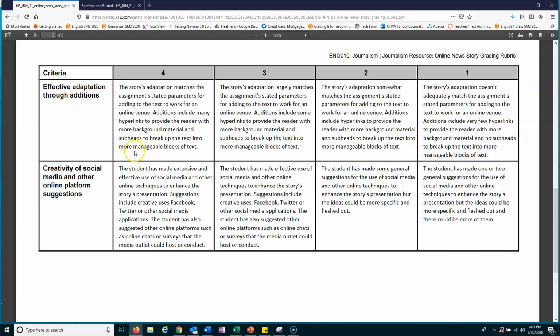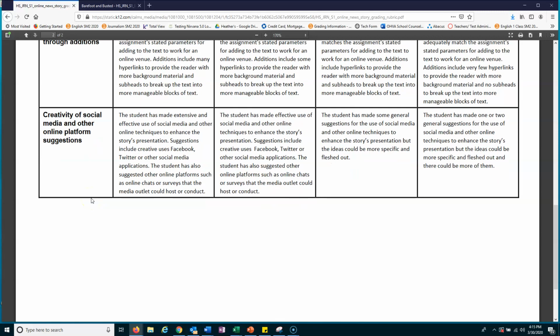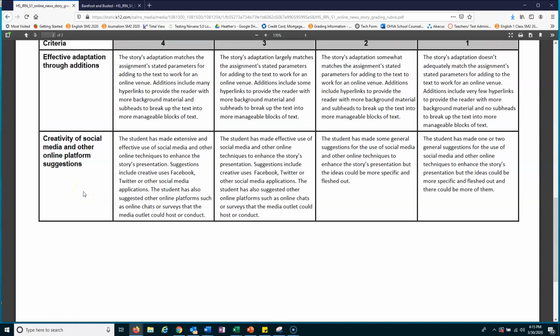And then obviously, again, subheadings to break it up into a more manageable block of text. The last thing that you're going to be graded on is the creativity of social media and other online platform suggestions. So basically, the student has made extensive and effective use of social media and other online techniques to enhance the story's presentation.